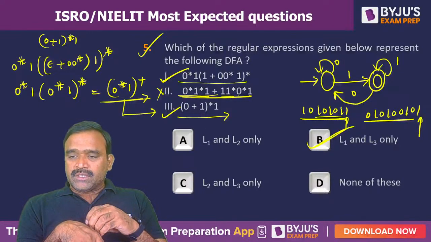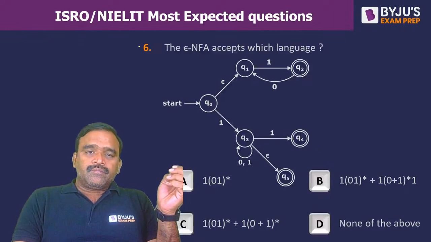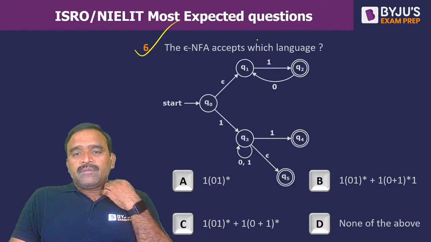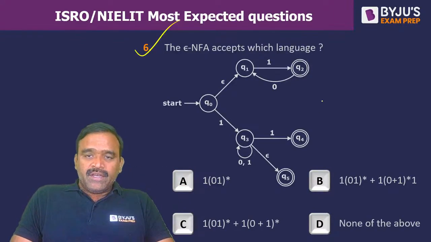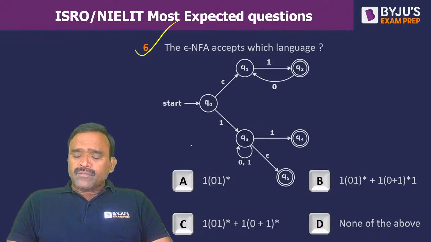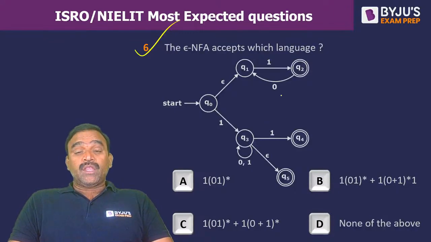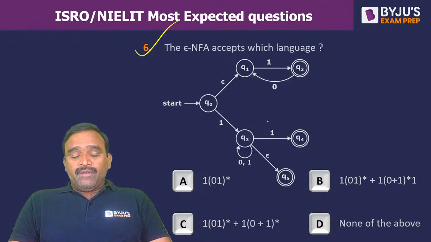Shall I go for the next question? Okay, so question number 6. The Epsilon NFA accepts which language? Here Q2 is final, Q4 is final, Q5 is final, and these are the transitions. Epsilon followed by 1 and zeros are given. Here 1 followed by 0 or 1 with epsilon is going to Q5, and with 1 it is going to Q4. Which regular expression is providing the exact expression for the given finite state machine?